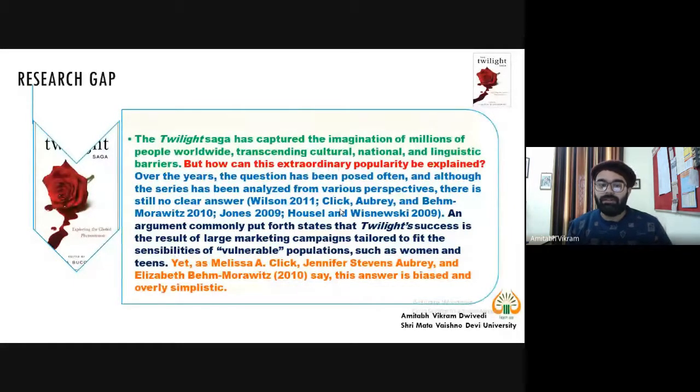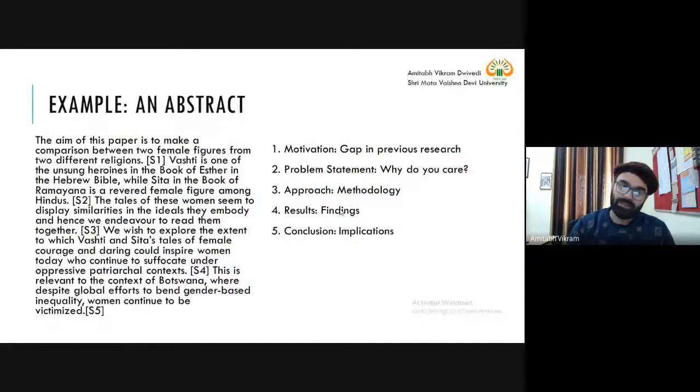Because though many previous researchers have questioned this, there is no clear answer. Likewise, this particular sentence can become your motivation or research gap. So this is how you can write.